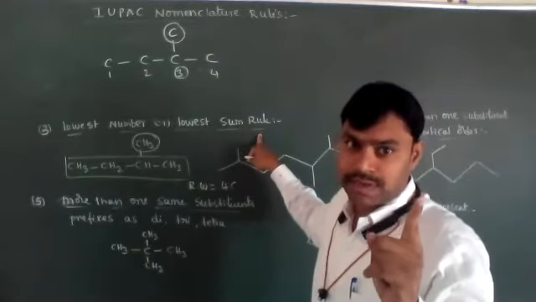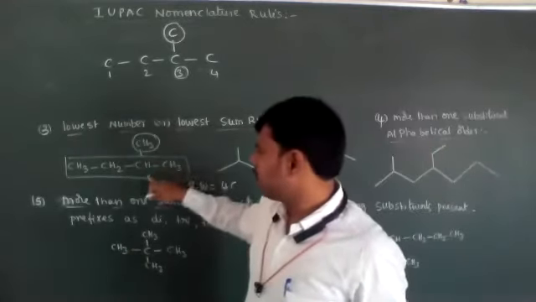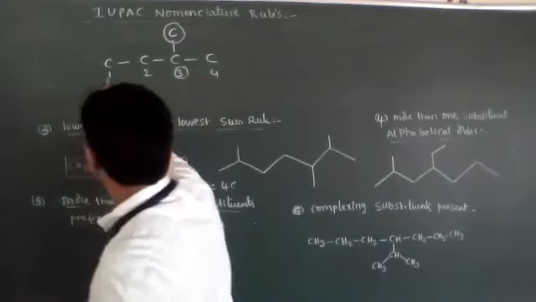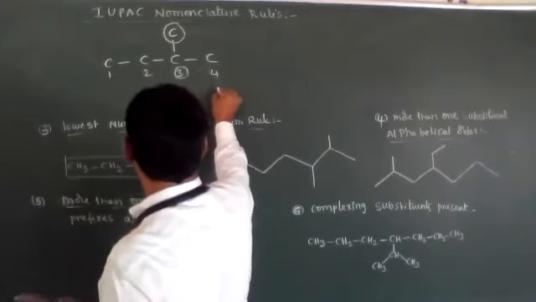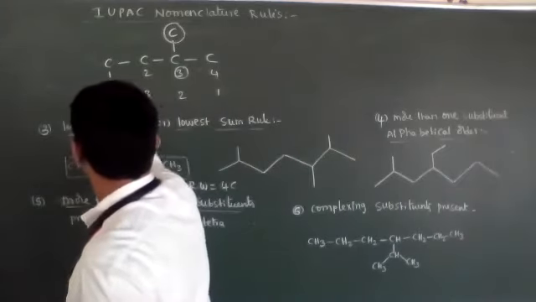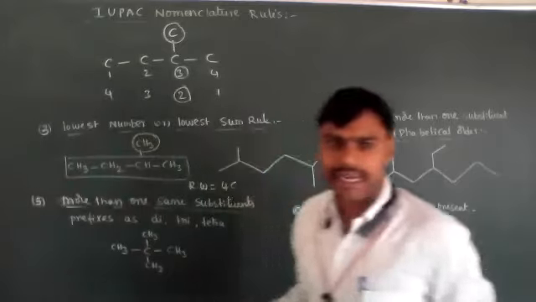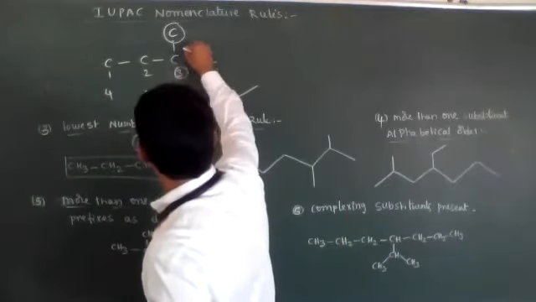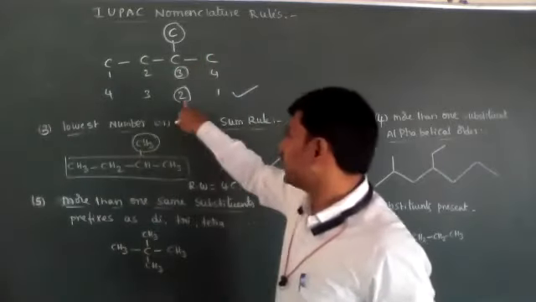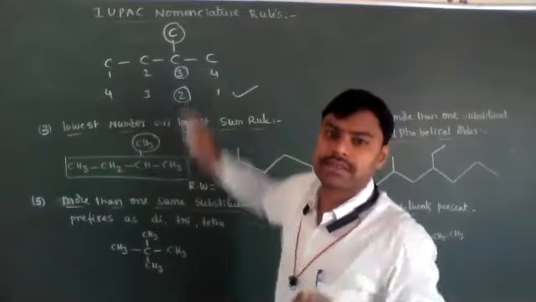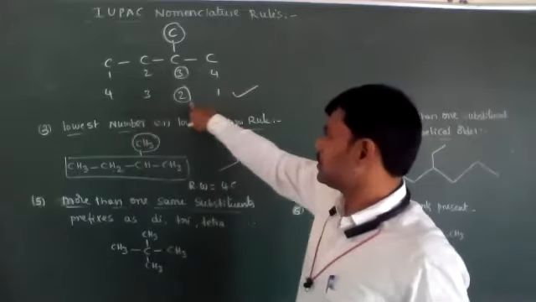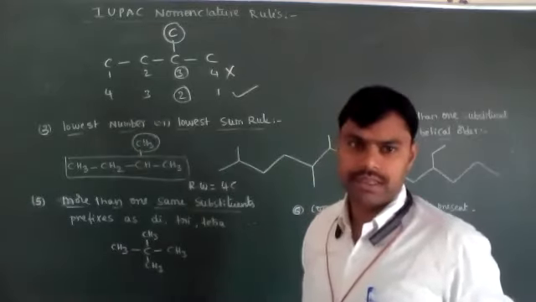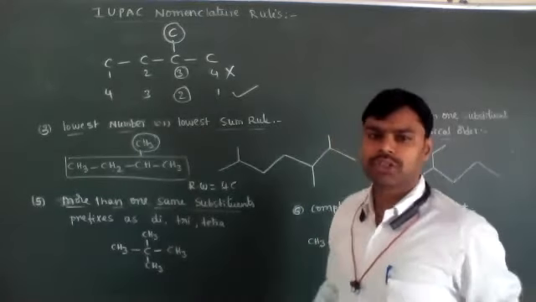If only one substance is present, then we give the lowest number. So here 3 came. Right to left, 2 came. Which is correct? This bottom one is correct. Its substance position is second. Second position we need to give for the substance. So this numbering only we have to consider. This above numbering we don't consider. That is called lowest number position.